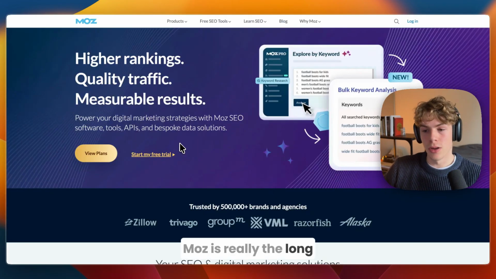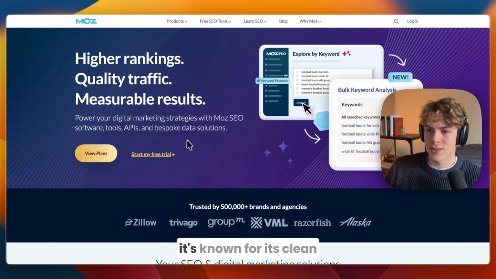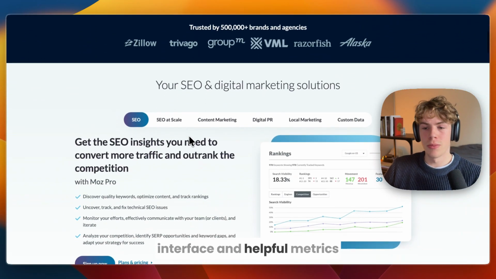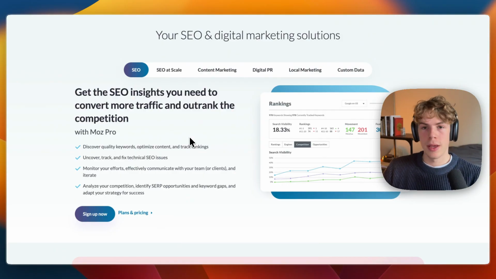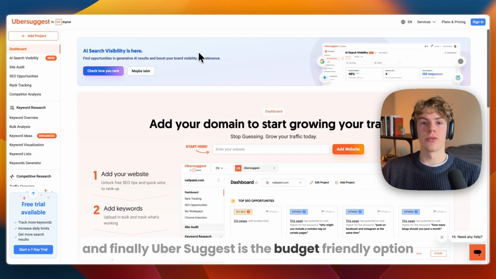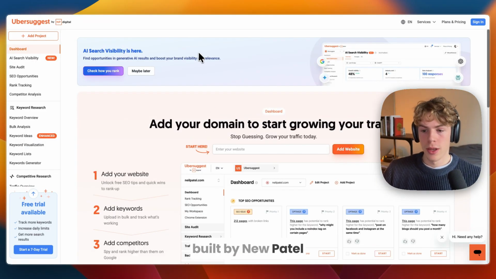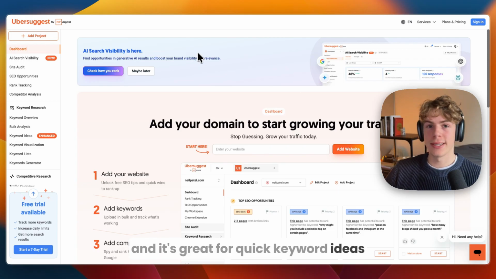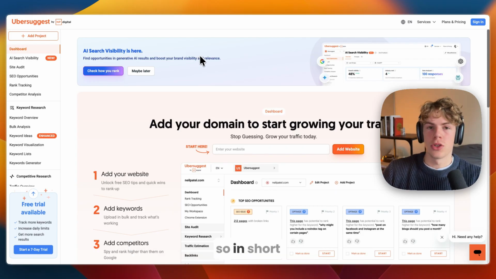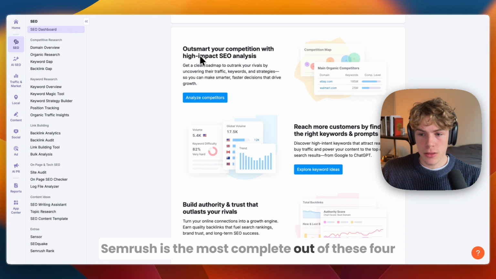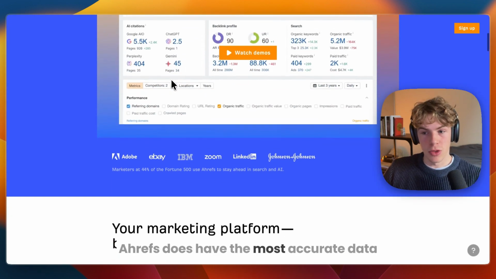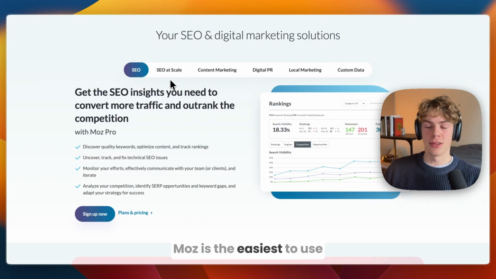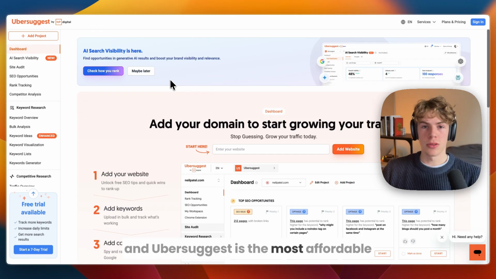Then Moz is really the long-time favorite for beginners. It's known for its clean interface and helpful metrics like domain authority. And finally, Ubersuggest is the budget-friendly option built by Neil Patel, and it's great for quick keyword ideas and basic tracking. So in short, Semrush is the most complete out of these four. Ahrefs does have the most accurate data, Moz is the easiest to use, and Ubersuggest is the most affordable.